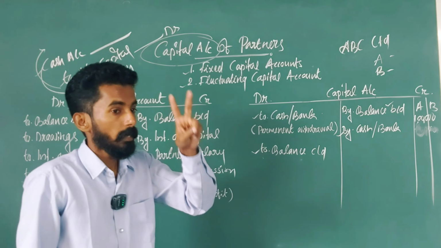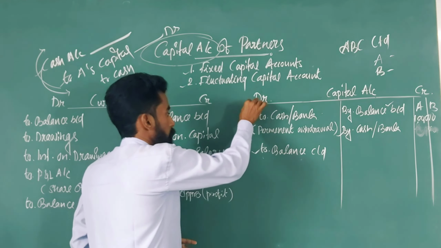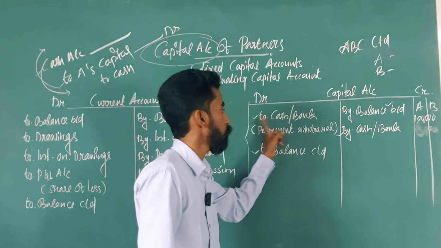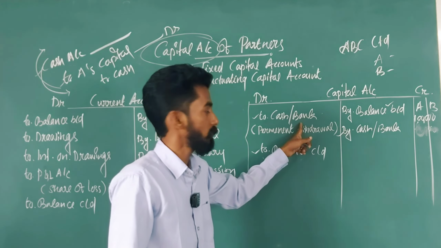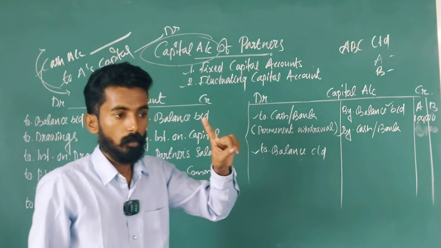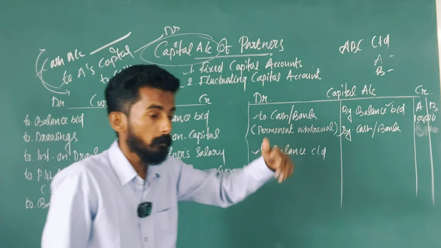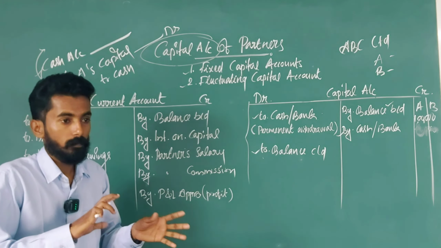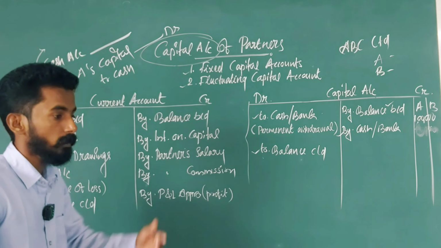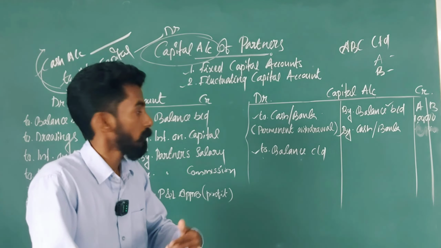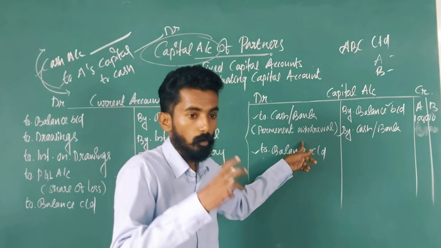Now, going to the debit side, the first one is again to cash or bank. What is the reason? Permanent withdrawal. There are two types of withdrawals. One is that a partner can permanently withdraw capital from the business. The second is normal drawings. For personal purposes, if a partner withdraws 1,000 rupees, that is not permanent withdrawal, that is normal drawings.